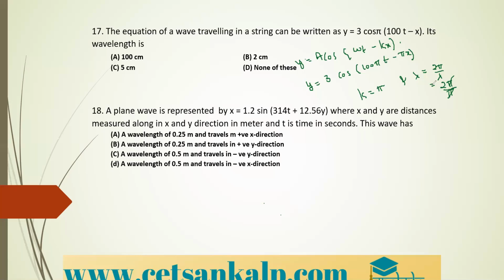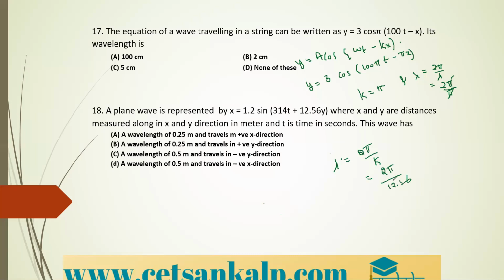Here all the options are given in terms of lambda. So if you calculate lambda, you will understand the solution part. That is, lambda is equal to 2 pi divided by k. Therefore, the k value is 12.56.